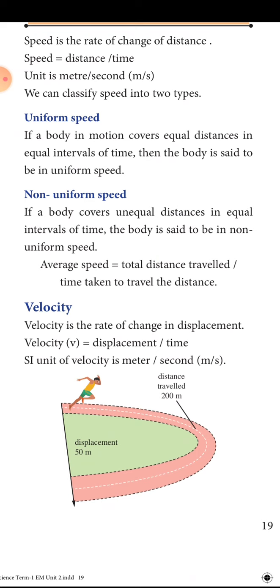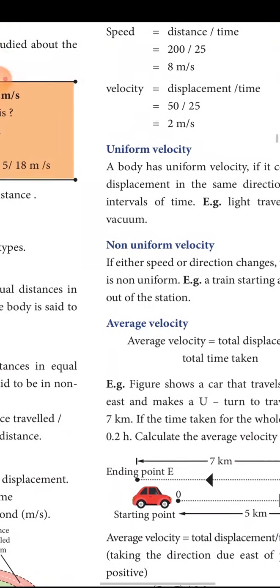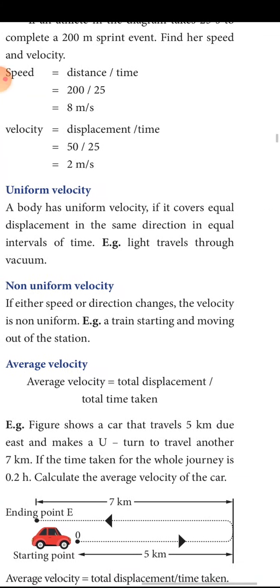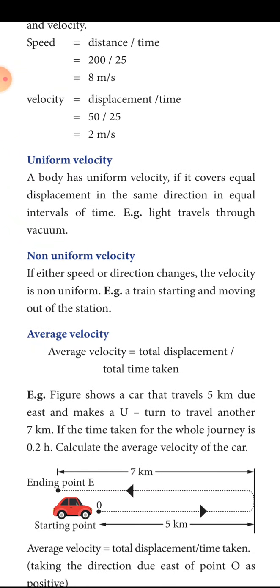Have you understood now what is distance, displacement, speed and velocity? As with speed, velocity also has two types. One is uniform velocity and another one is non-uniform velocity. From speed you can easily understand what uniform velocity and non-uniform velocity are. Covering equal displacement in equal intervals of time in the same direction is called uniform velocity. If either the speed or the direction changes, it is called non-uniform velocity.